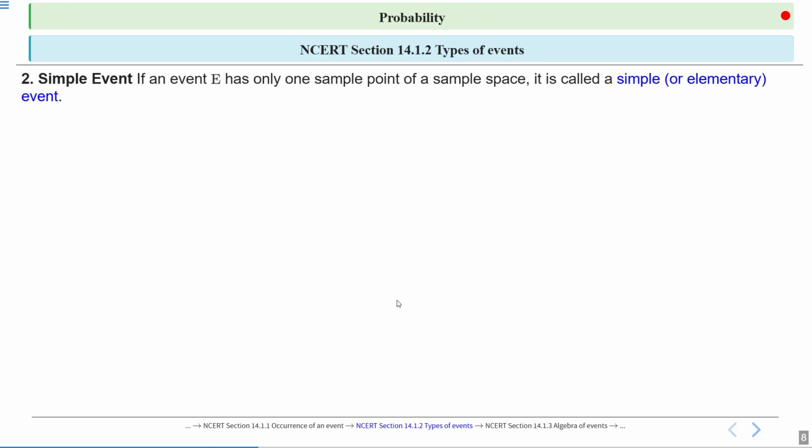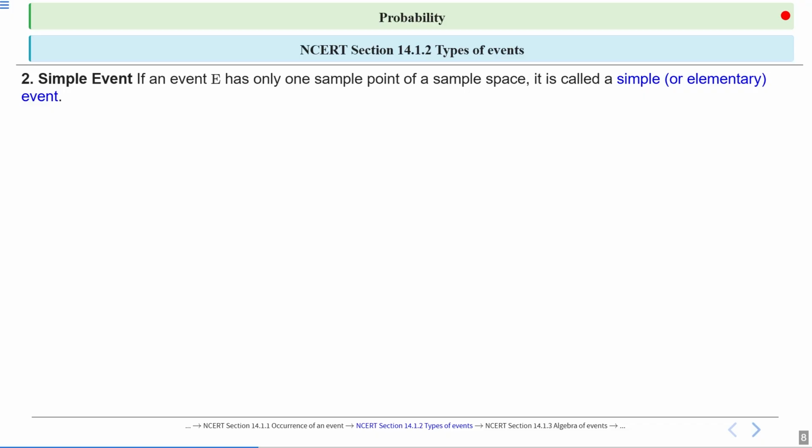Second type, simple event. What is the definition of a simple event? What does simple mean? If an event E has only one sample point, the element of the sample space is called a sample point. If an event E has only one sample point of a sample space, then it is called a simple or elementary event.